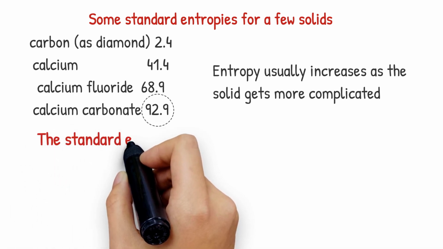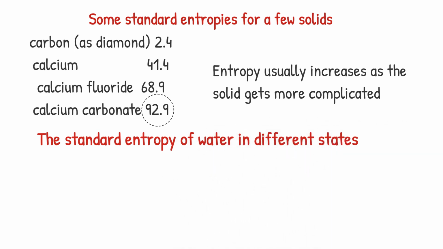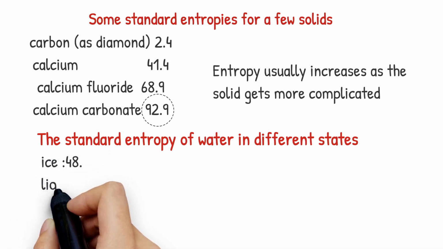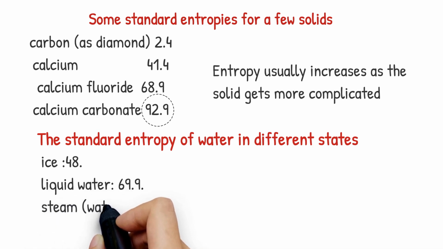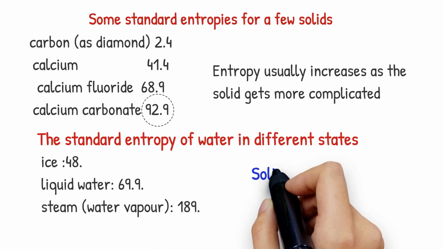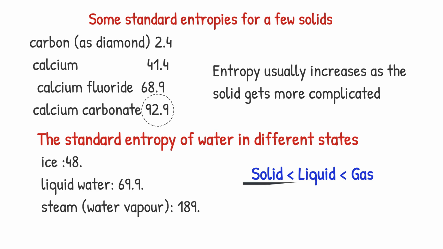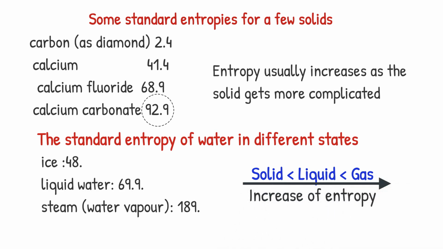What happens during a change of state? The following figures are for the standard entropy of water in different states. Ice, 48. Liquid water, 69.9. Steam, water vapor, 189. The entropy increases as the molecules become more disordered as you go from solid to liquid to gas.